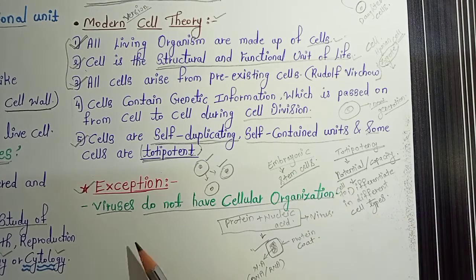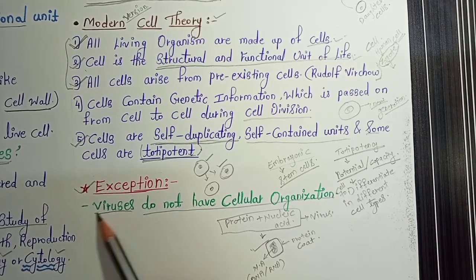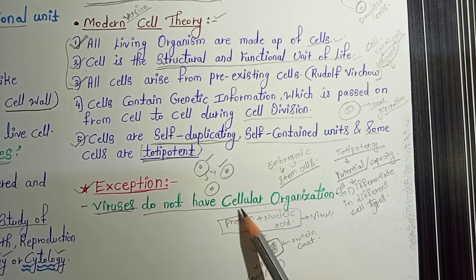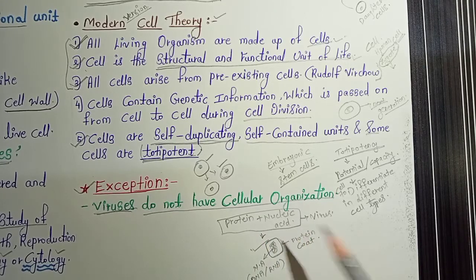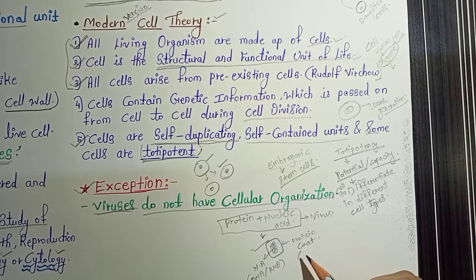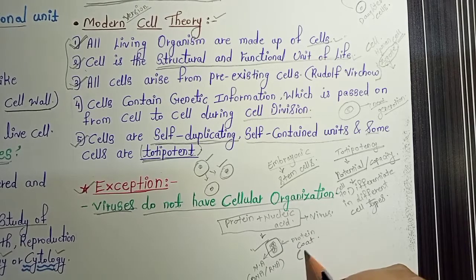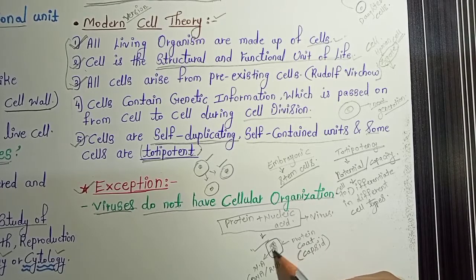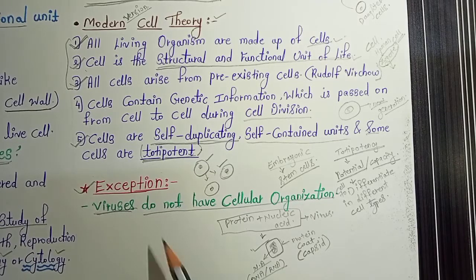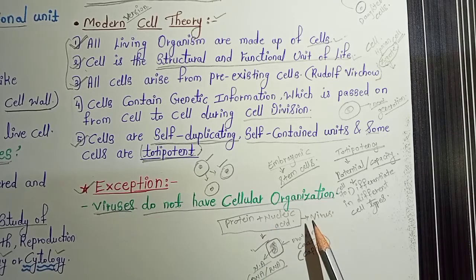Then there is a certain exception to the cell theory. The example is the virus. Viruses show an exception to the cell theory because viruses do not show proper cellular organization. They are made up of protein and nucleic acid only. Viruses have a protein coat, which we call the capsid, and inside the capsid they have the nucleic acid, which can be either DNA or RNA. So that's why viruses do not come under well organized cells, and they are the exception to the cell theory.